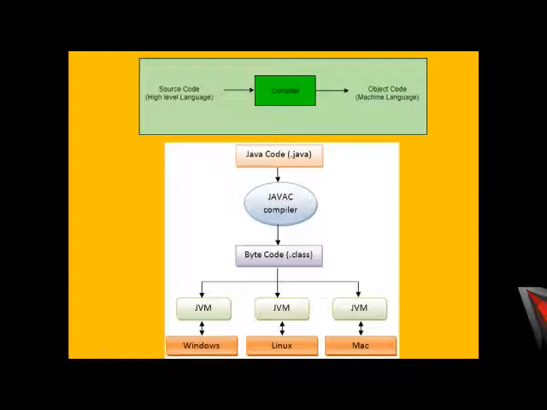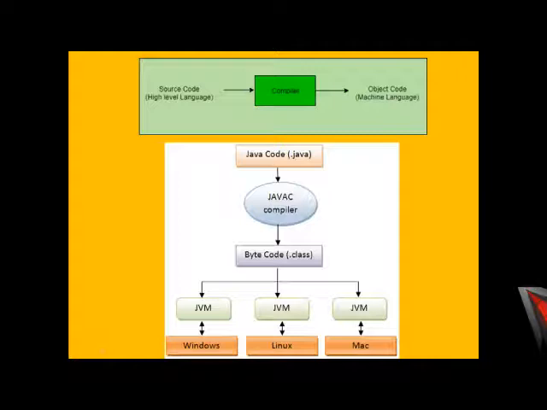Okay, so machine code varies for different platforms like Windows, Unix or Linux, and operating systems like Mac. The Java interpreter converts the bytecode to machine code accordingly.